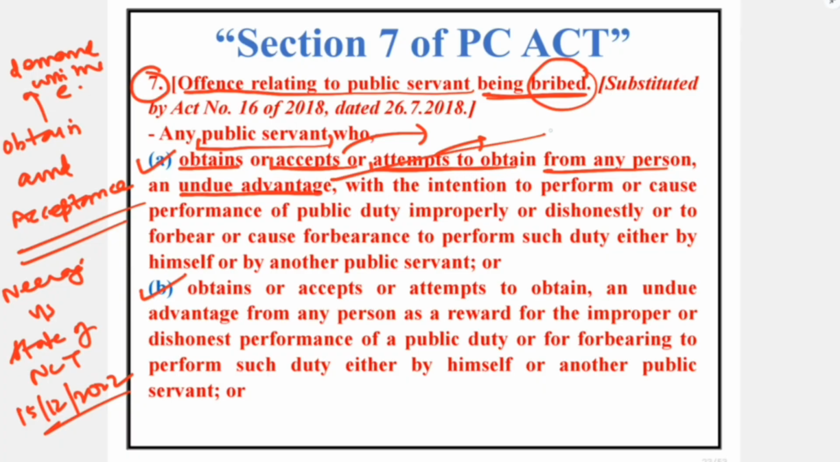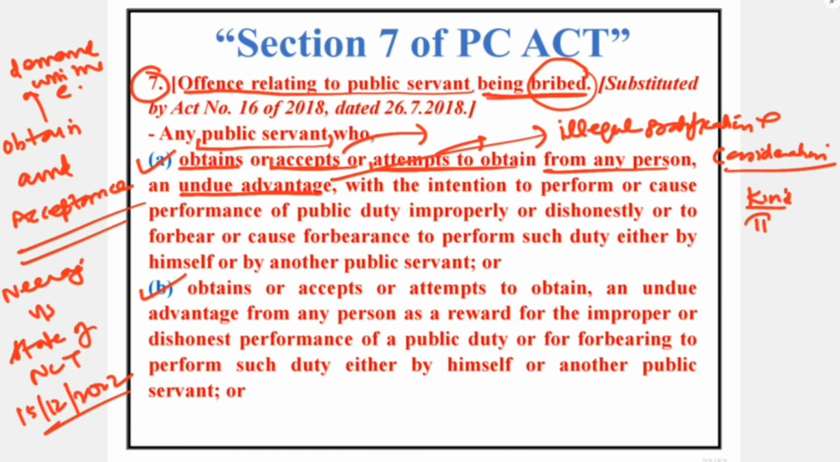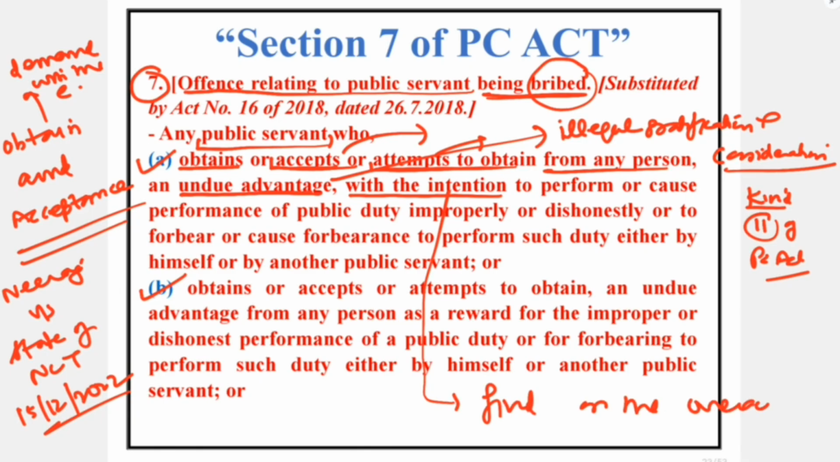an undue advantage. Undue advantage means illegal gratification, and it must be in consideration. If it is in kind, in that scenario Section 11 of the PC Act would be applicable. Apart from that, the key element is that there must be an intention of the public servant behind the same. An intention can be found on the basis of the overt conduct of the public servant.